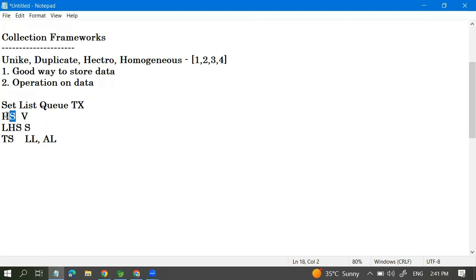Every class has its own responsibility. In a TreeSet, if you store the data, it will sort it, and it will not store duplicates. LinkedHashSet will store the data in insertion order, and it will not store duplicates. HashSet will not give a full guarantee of order, but it will not store duplicates. The main thing is that sets do not store duplicates. List will store duplicates, and queue will also store duplicates.